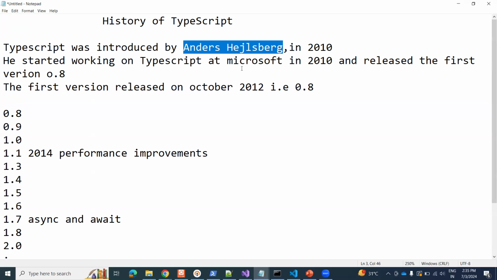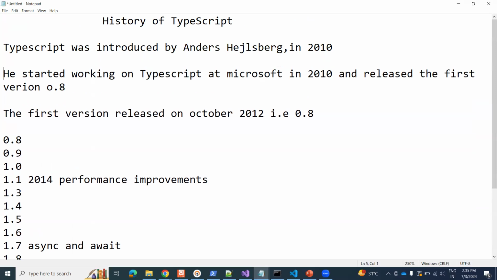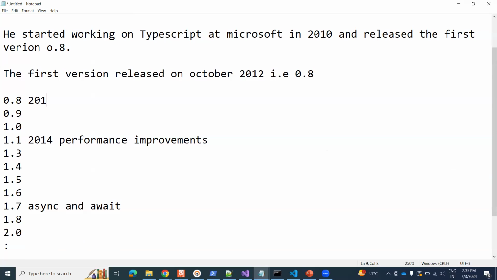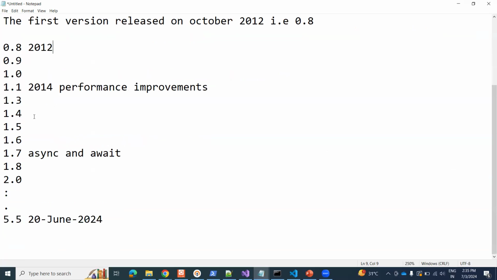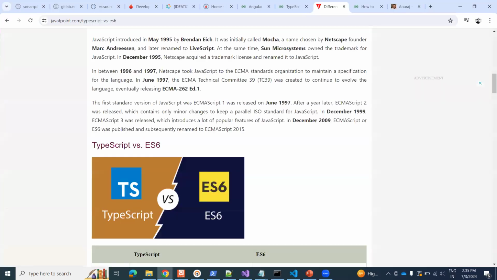He started with the initial version 0.8, and thereafter he kept adding different features and released different versions of TypeScript, from 0.8 to 0.9, 1.0, 2.0, like that. 5.5 is the latest version he has introduced.